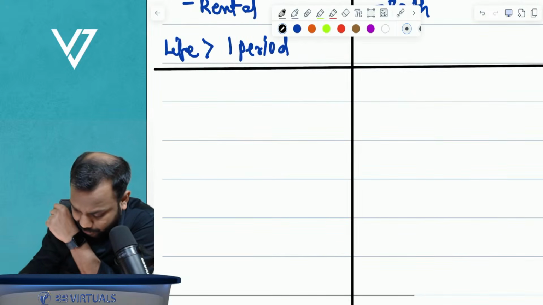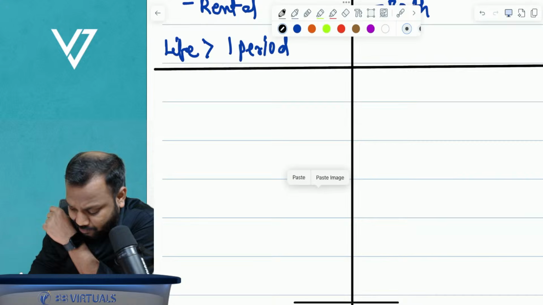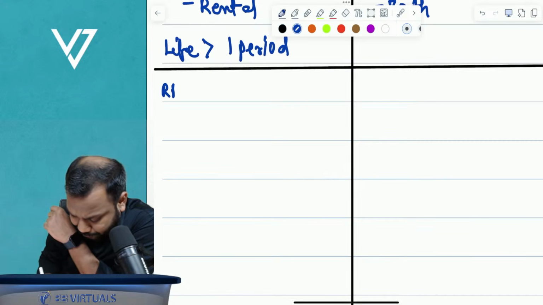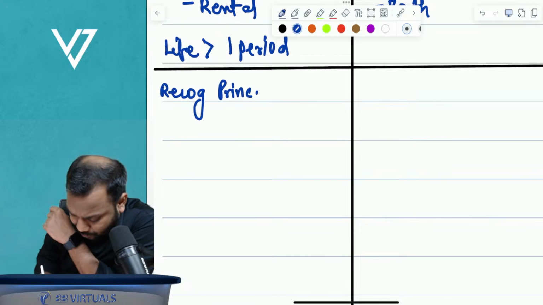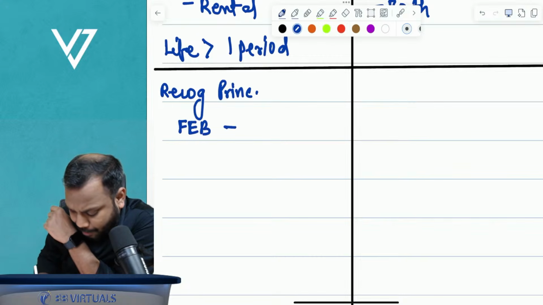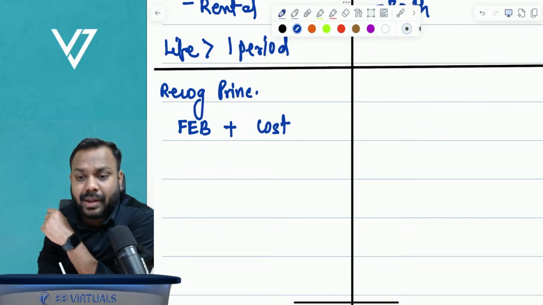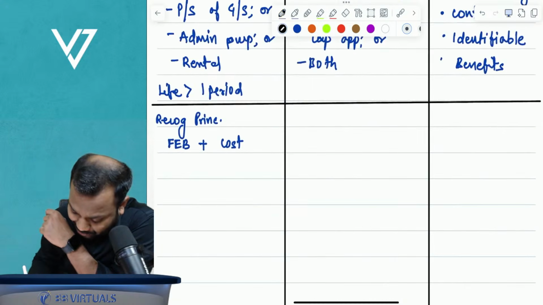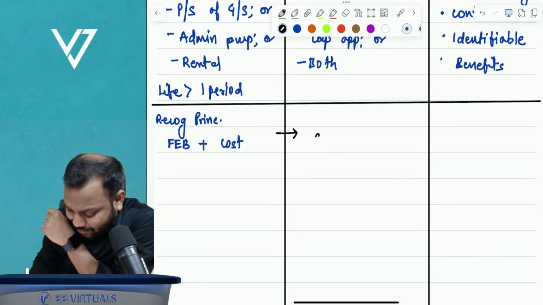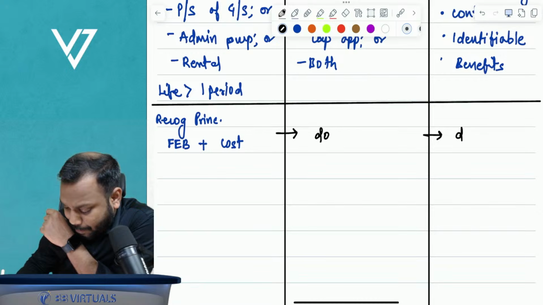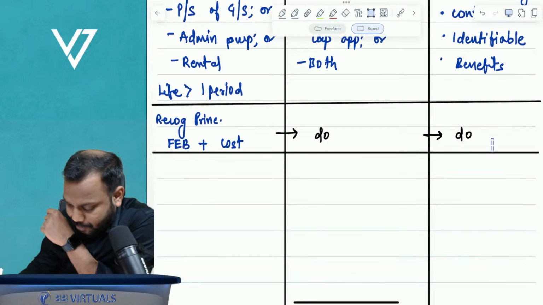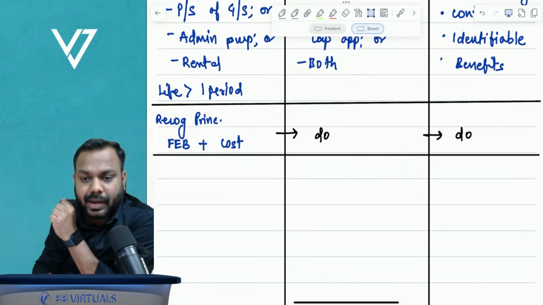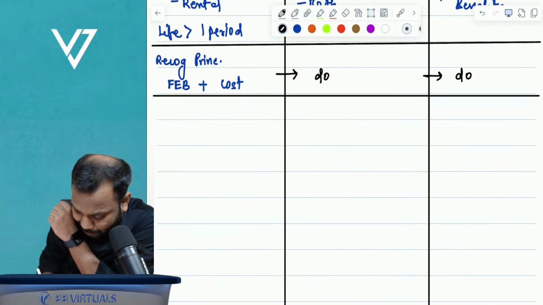Going further, then comes the next topic. What is the recognition principle? Recognition principle. So recognition principle is: future economic benefits are probable plus cost can be measured reliably, and the same recognition principle applies here, and the same recognition principle applies here. So this is the recognition principle. Now comes the next, measurement principle.